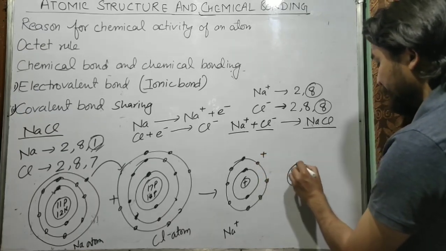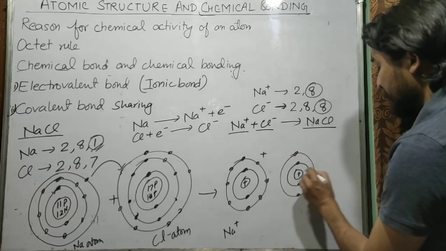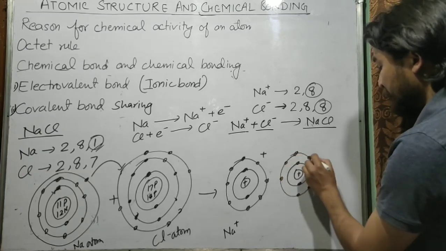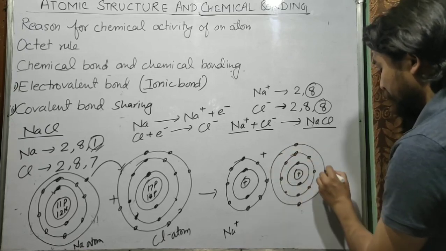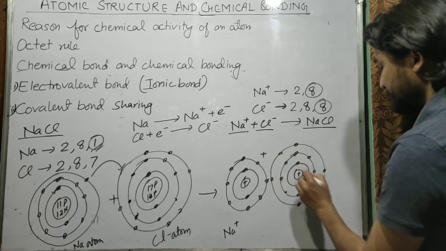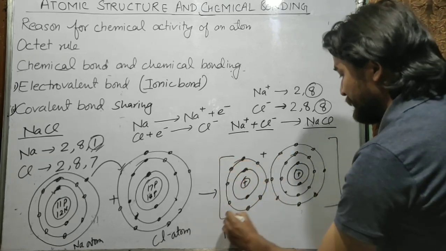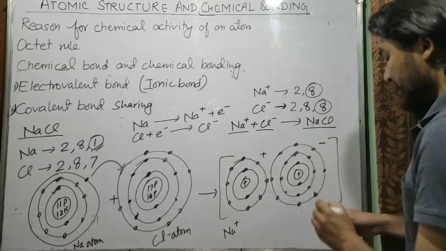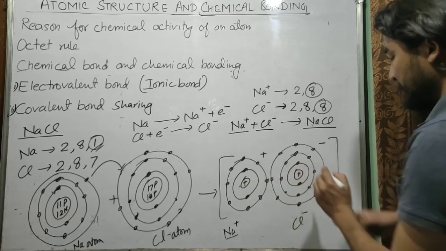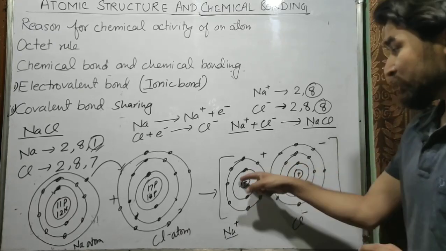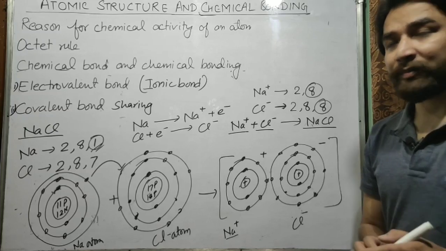Similarly, chloride ion will have 2 electrons in first shell, 8 electrons in second shell, and 8 electrons in third shell. So it will be like this. So hope you have understood the concept of formation of ionic bond. So now it is sodium ion, it is chloride ion, and sodium and chloride ion will combine together to form sodium chloride. So hope you have understood this topic.